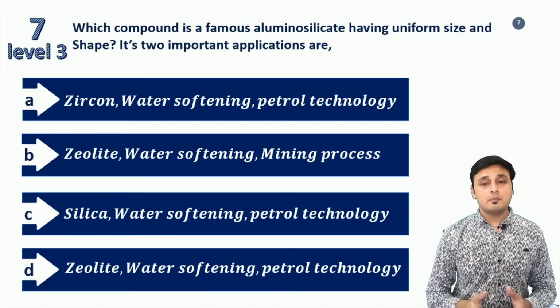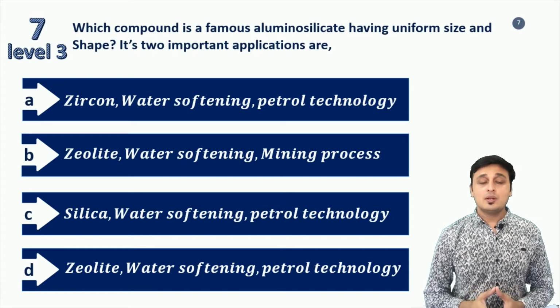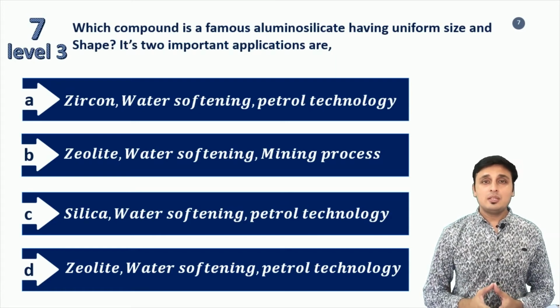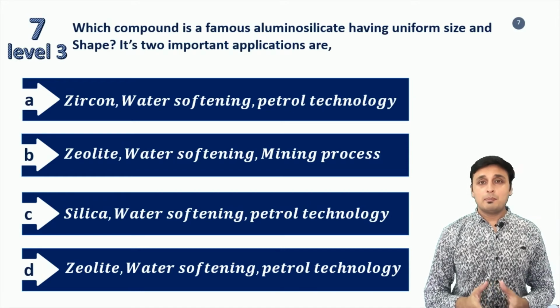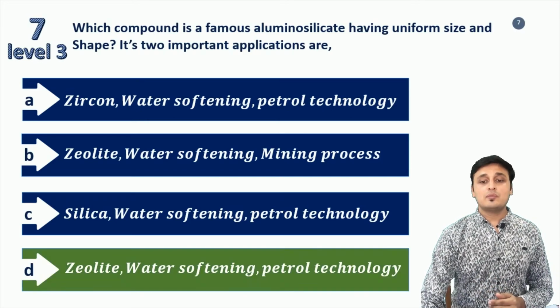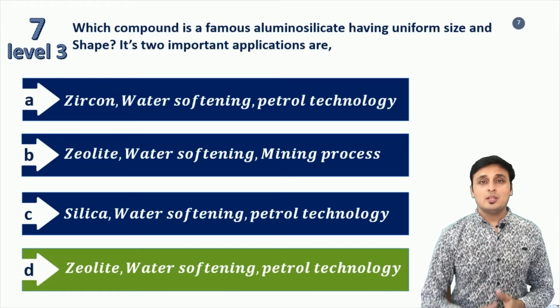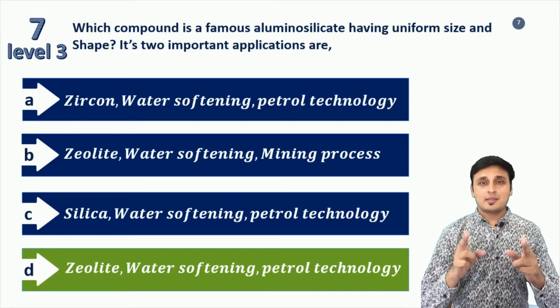Dear friends, the compound called aluminosilicate having uniform size and shape is called zeolite. It is very widely used for water softening technology, and it is also used in petrol technology. So the correct answer for this question is option D, that is zeolite, water softening and petrol technology. So this is all about the show today.